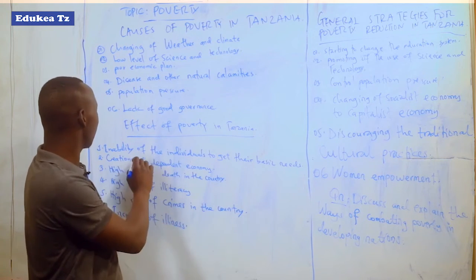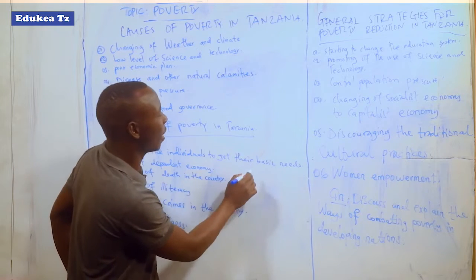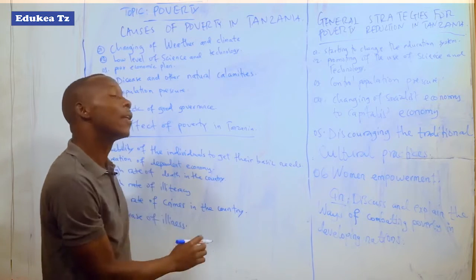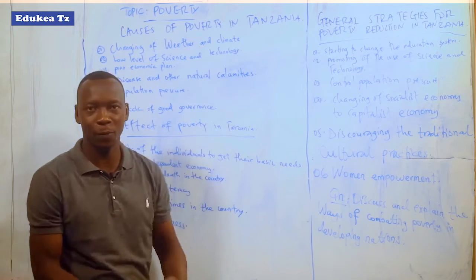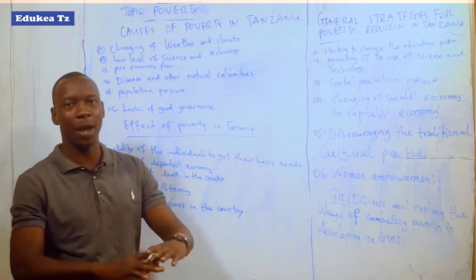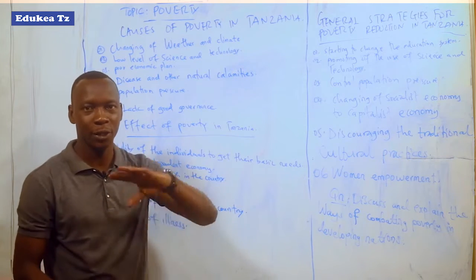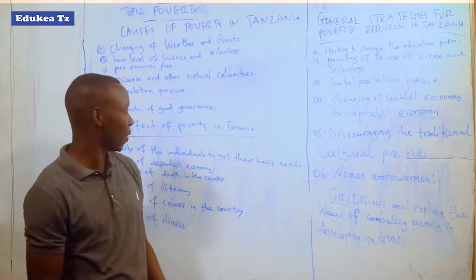The first point is the inability of the individual to get their basic needs. This is the effect or the impact of poverty in any nation. If there is poverty, people cannot afford to get their basic needs like food, shelter, and clothes.